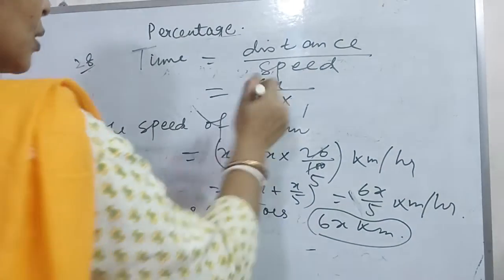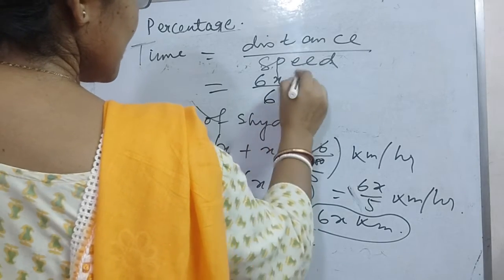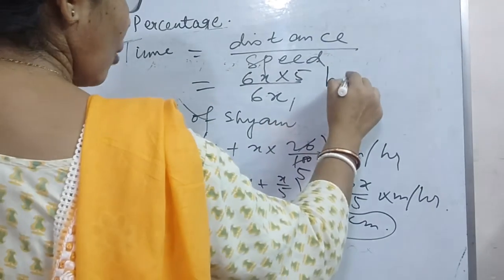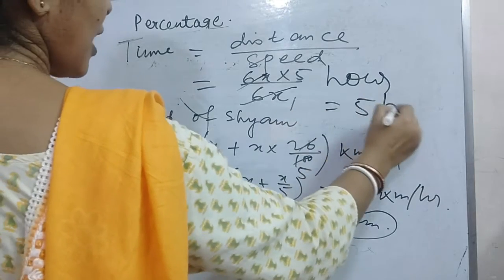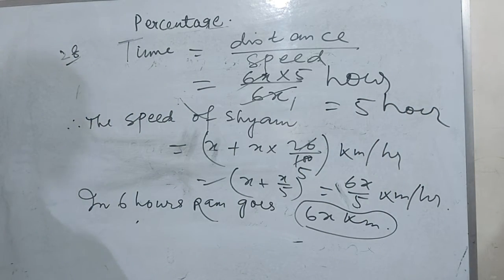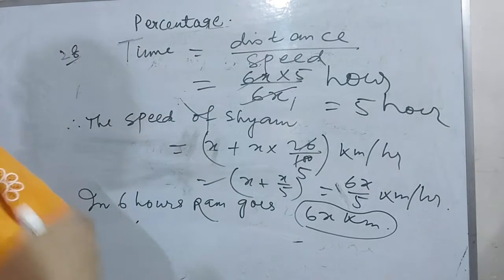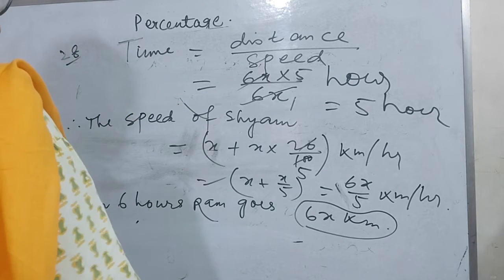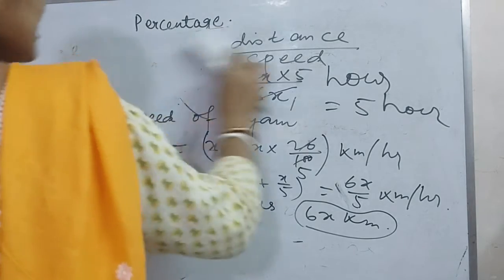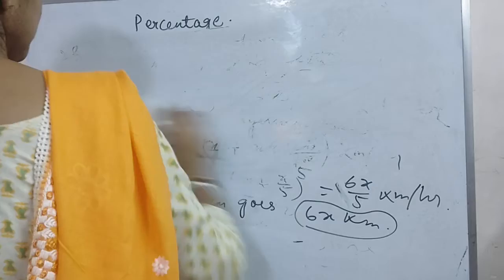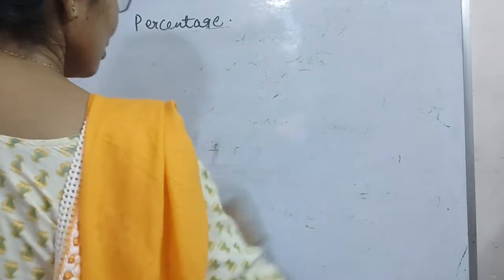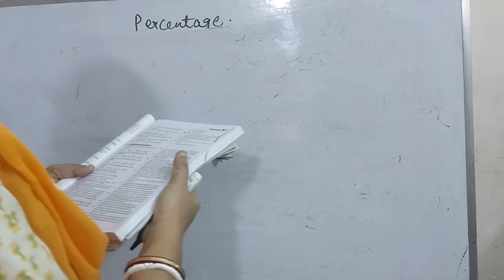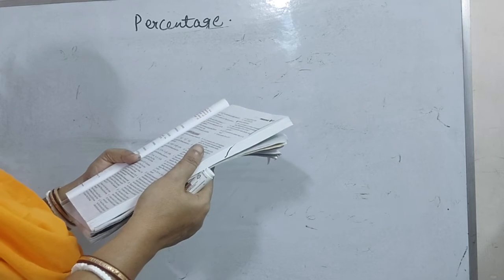So 6x divided by 6x by 5 is 5 hours. So the answer is Shyam takes 5 hours to go the distance that Ram has already covered in 6 hours.